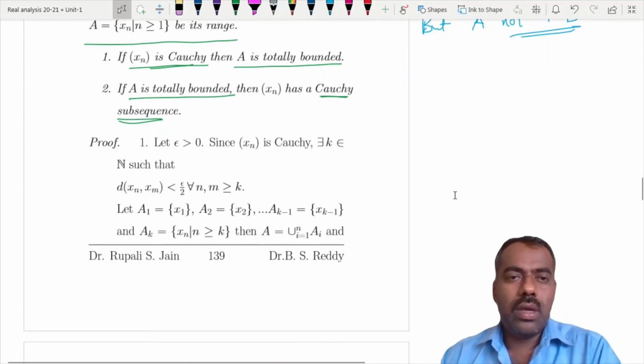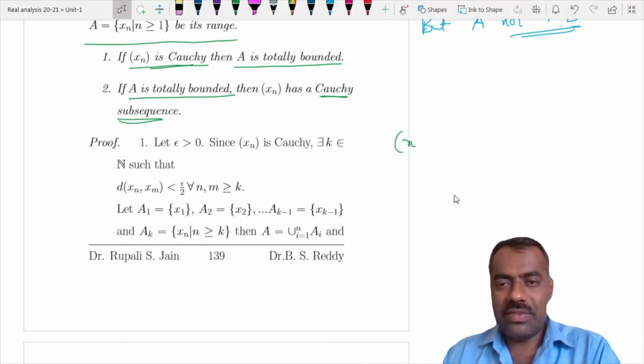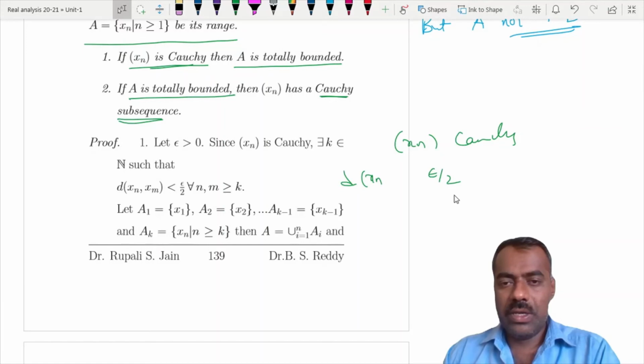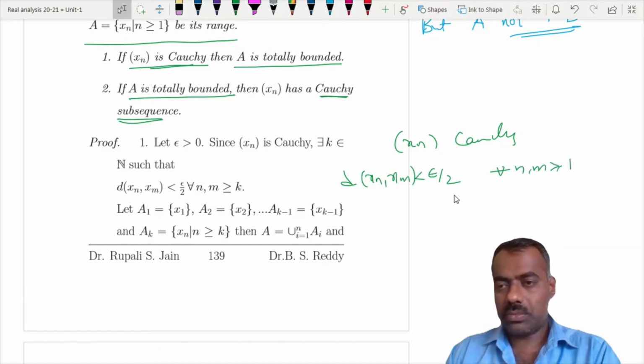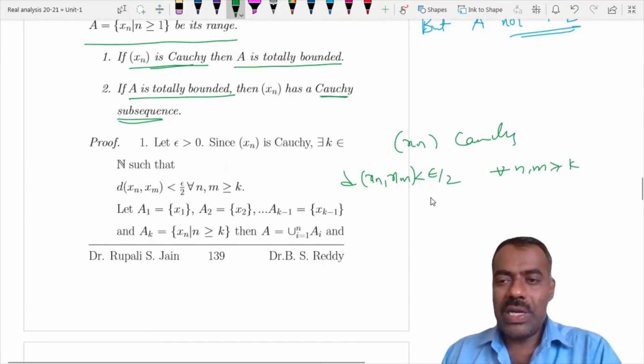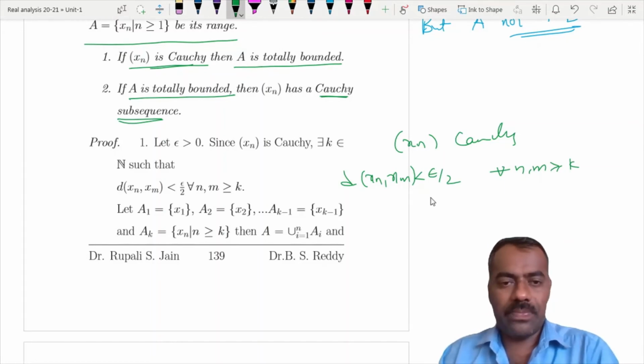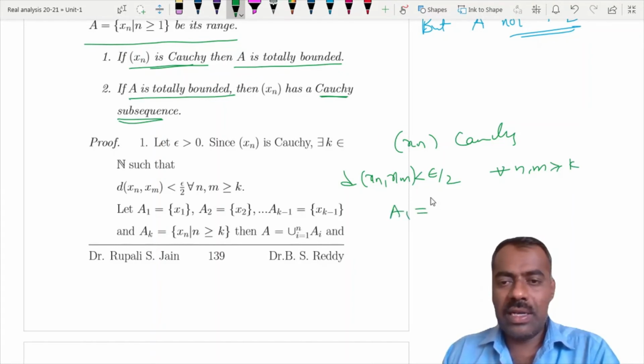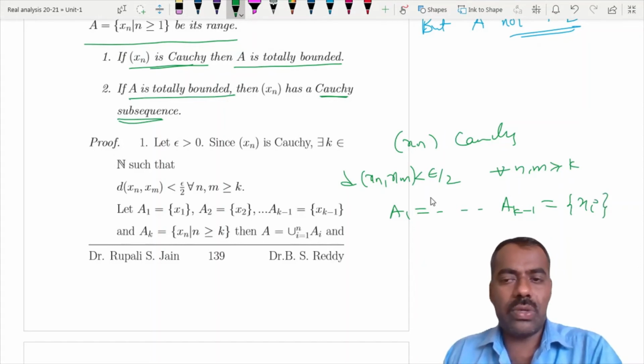Proving is not at all difficult. Suppose your given sequence xn is Cauchy, then for epsilon by 2, the distance between terms is always less than epsilon for all indices beyond some stage k. So you only have to worry about the terms before this. Simply take A1 up to A(k-1) as singleton sets of the xi's, that is x1, x2, up to x(k-1).